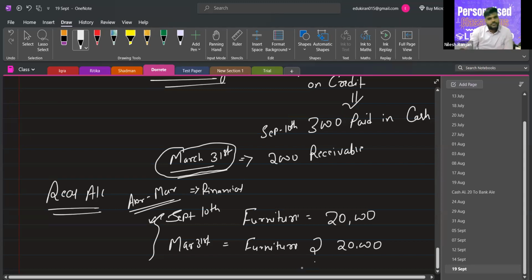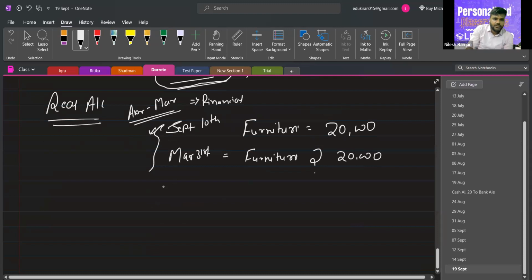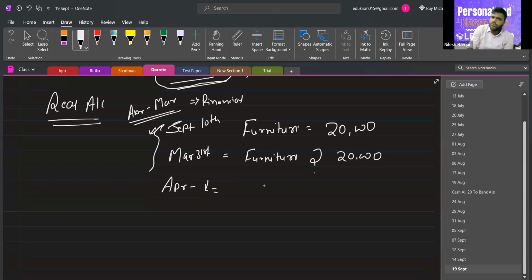Yes, sir. Now in the next year, should we remove this furniture from our book and write furniture as nil? Is this the correct treatment?